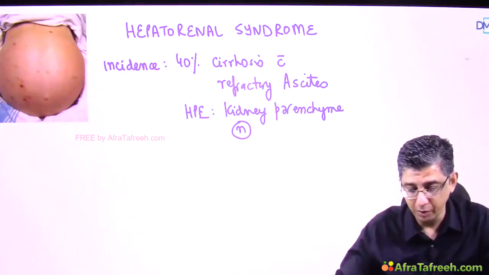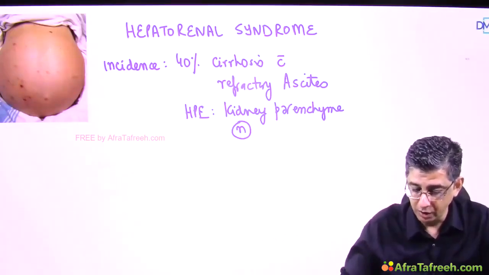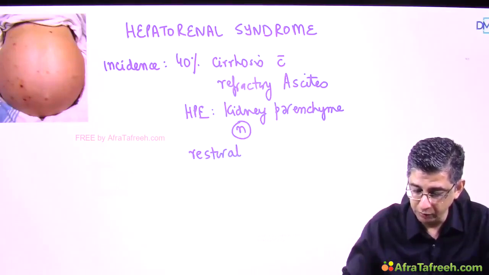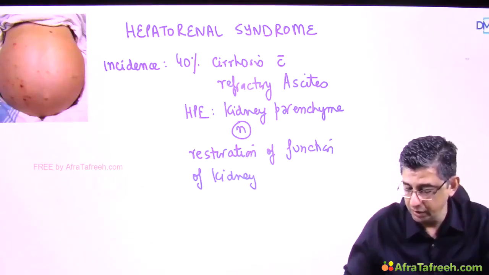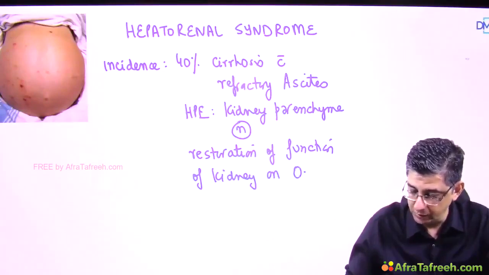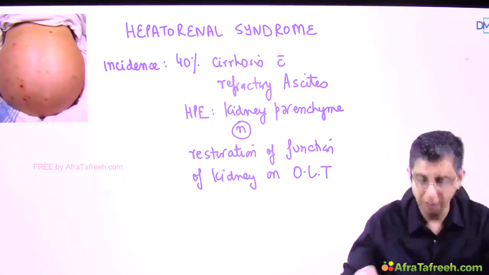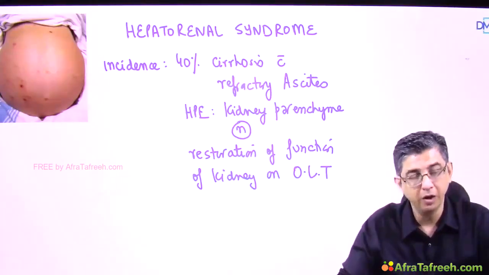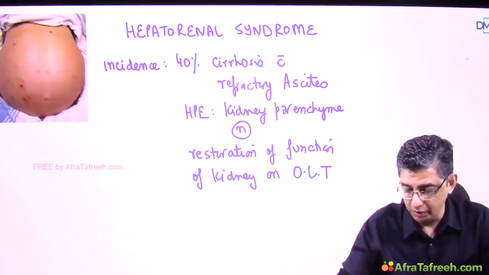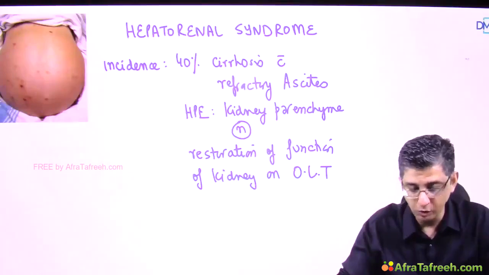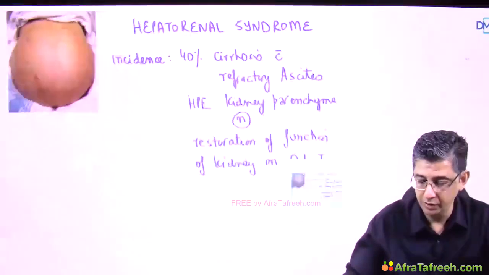But per se the parenchyma remains normal in this condition, and the highlight of this condition is that the moment you do an orthotopic liver transplantation, there is a restoration of the function of the kidney. What I mean by OLT is orthotopic liver transplantation. So just have a look at the definition once again. This would be encountered in patients of refractory ascites. Parenchyma of the kidney is normal and the kidney function comes back to normal with orthotopic liver transplantation.